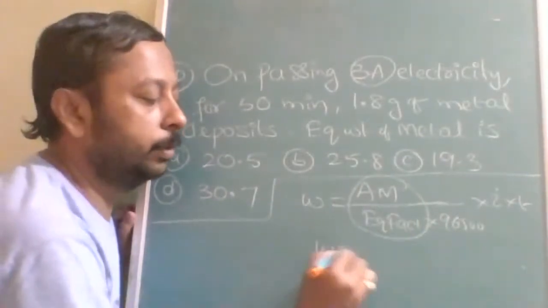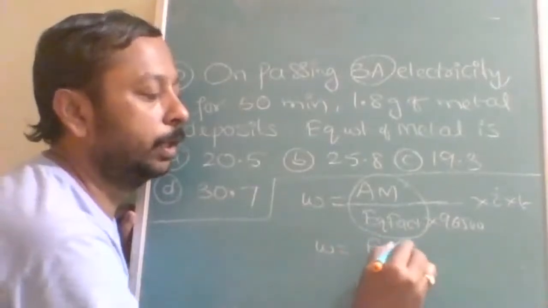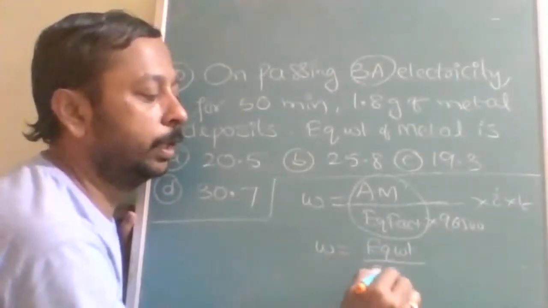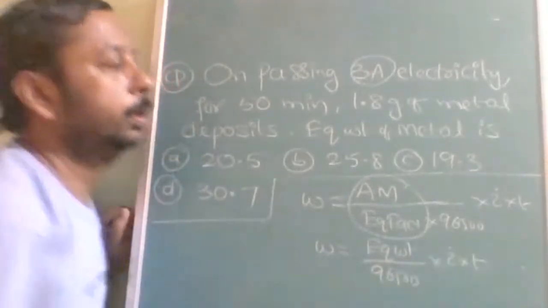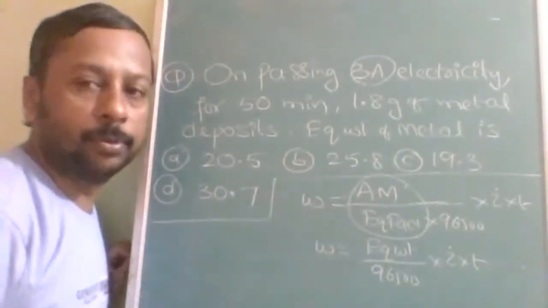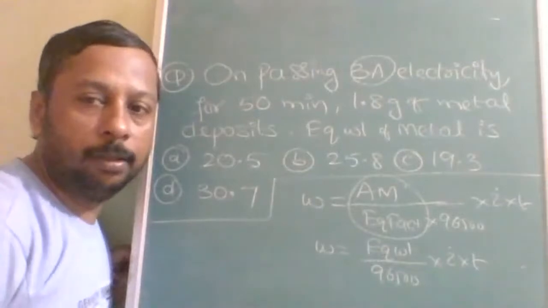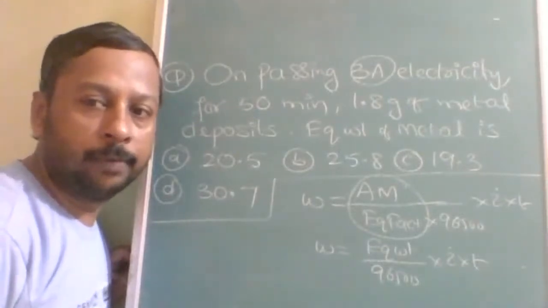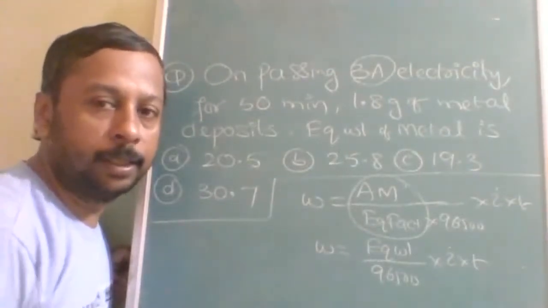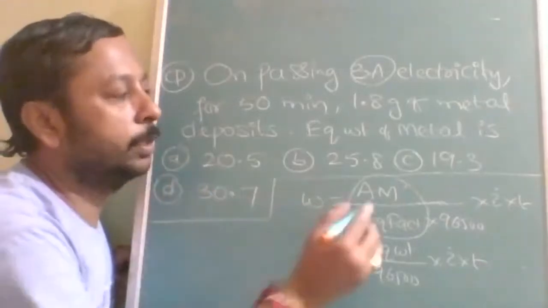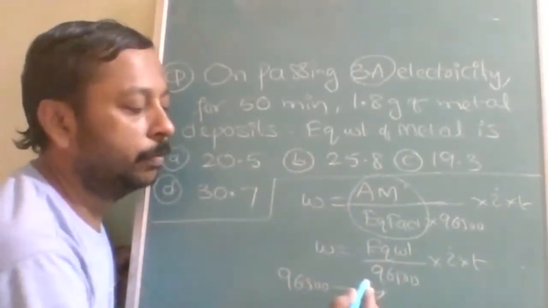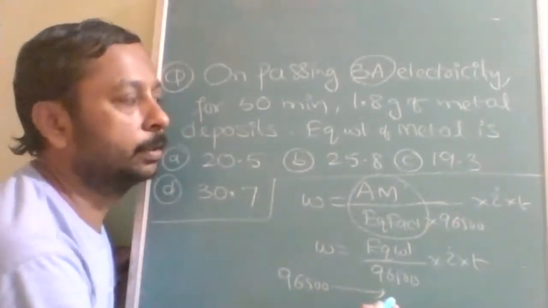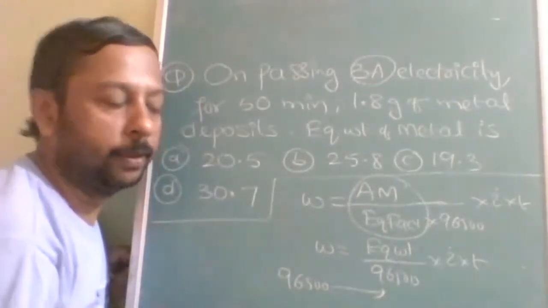So W is equal to equivalent weight divided by 96500, into I into T. You can use this formula. Otherwise, a very simple method is you can calculate simply: whenever we use 96500, whatever the mass we collect is the equivalent weight.